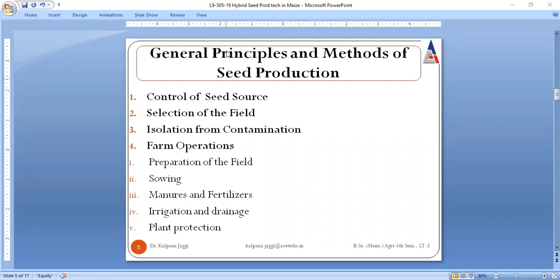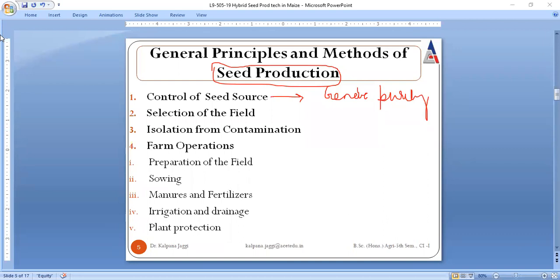Very first is the control of seed source. Why do we need to go for controlling the seed source? Because if one wants to maintain genetic purity, and when this genetic purity is to be maintained during seed production, it becomes very necessary that the seed is taken from a recognized institute, or from a recognized source.